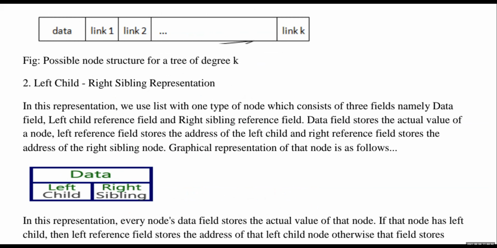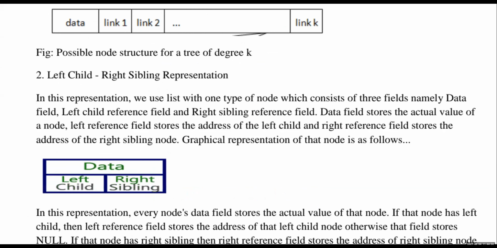So next we move to the left child sibling representation. In this representation, we use one type of node which consists of three fields, namely data field, left child and right child, which contain the addresses. The data field contains the actual data, the left field contains the address of the left child, and the right field contains the address of the right child.